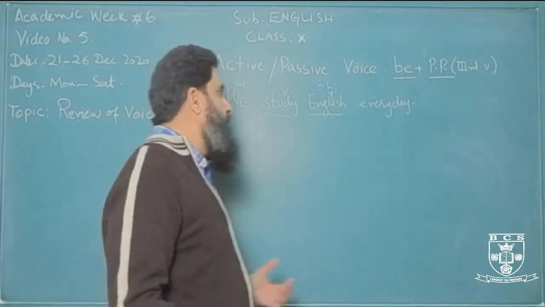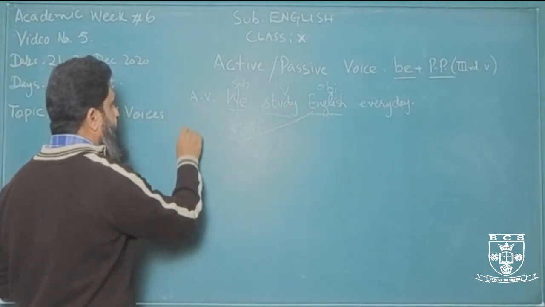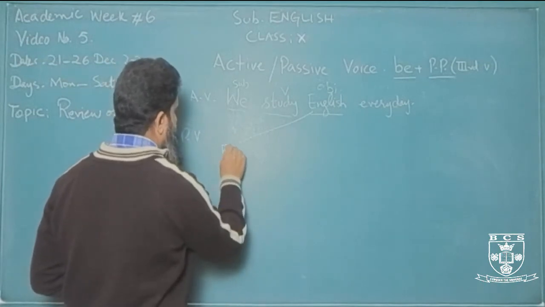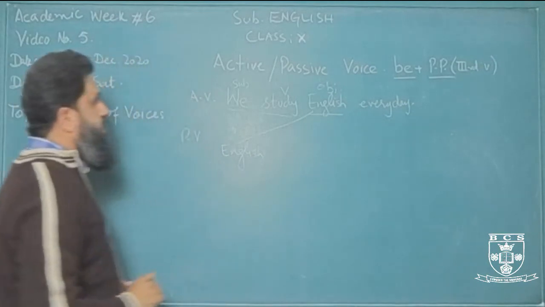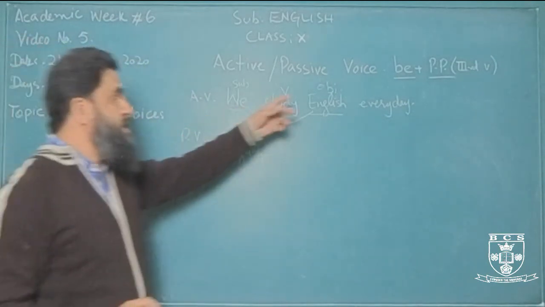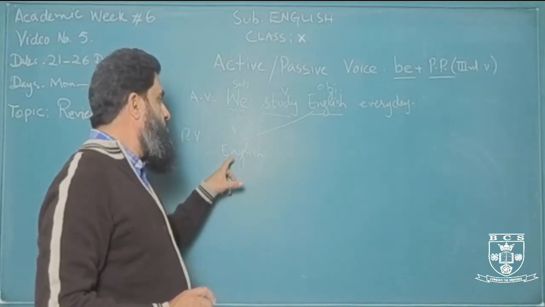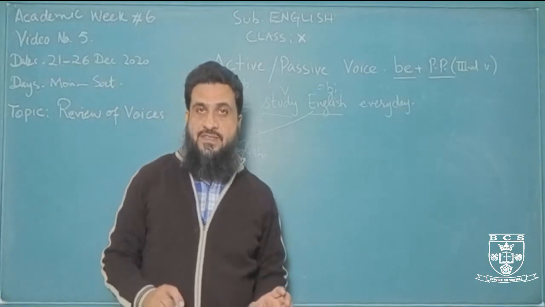Okay. Now take that object and make it the subject of the passive voice, right? So here in this case we'll start with English. So we'll start with the object of the active sentence. It's no more an object, it becomes the subject of the passive sentence.